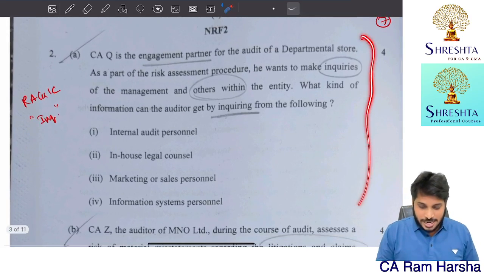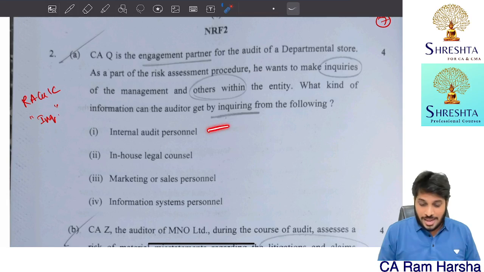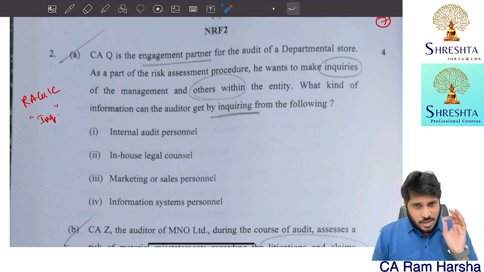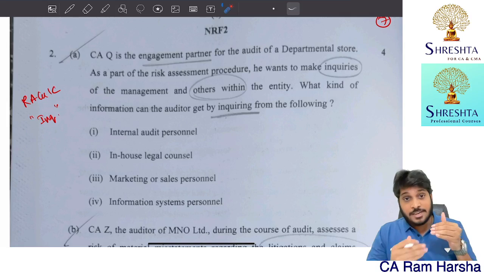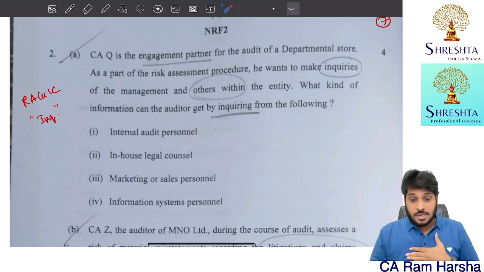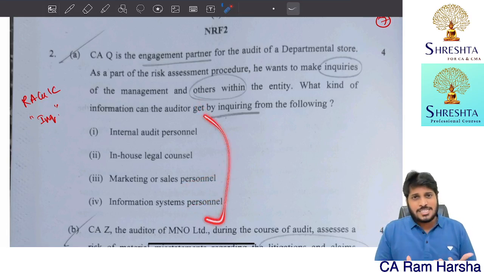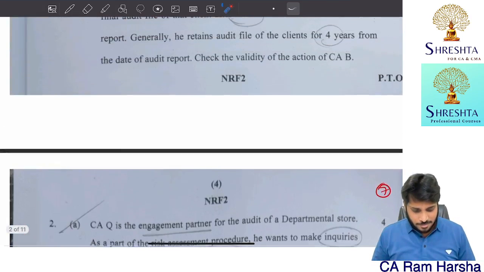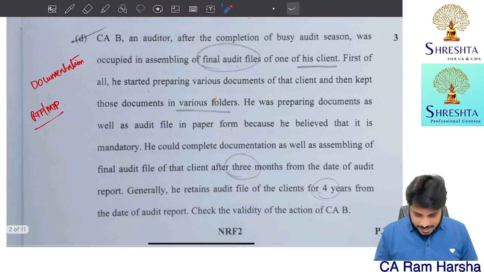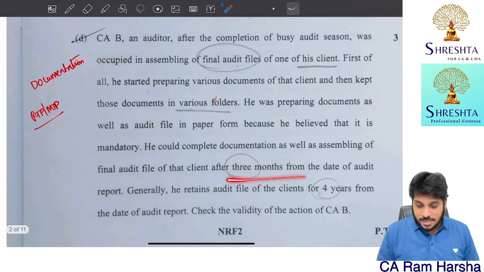Then this is regarding risk assessment and internal control. Enquiries. One of the risk assessment procedures is inquiry. Enquiries to whom? Inquiry to internal audit staff, inquiry to in-house legal counsel, inquiry to marketing people, inquiry to information system people. Only 4 points are there. Those 4 points are asking you to elaborate.